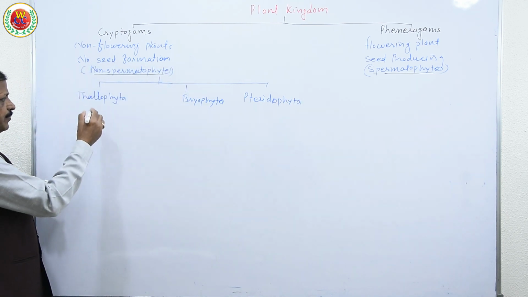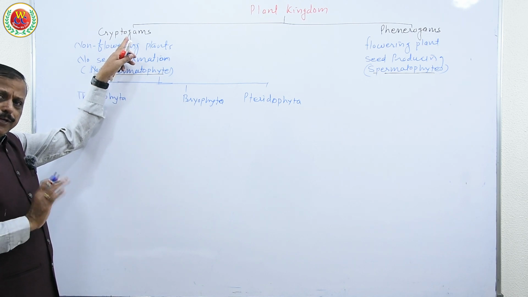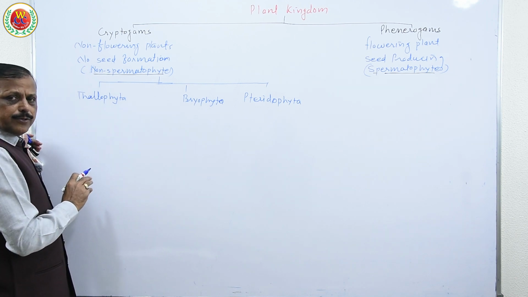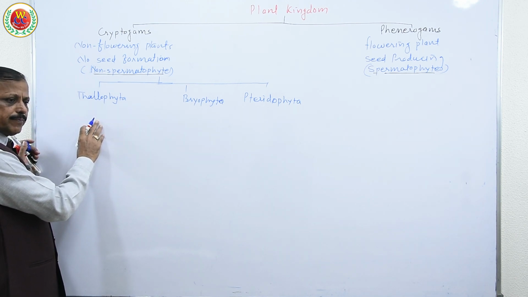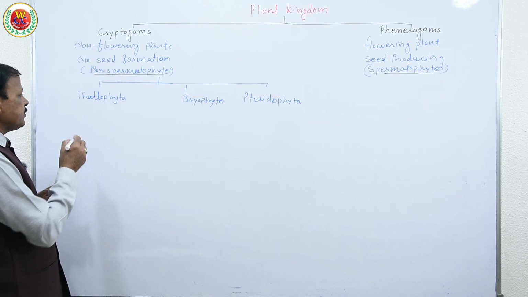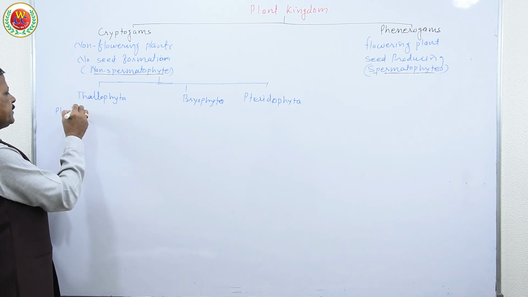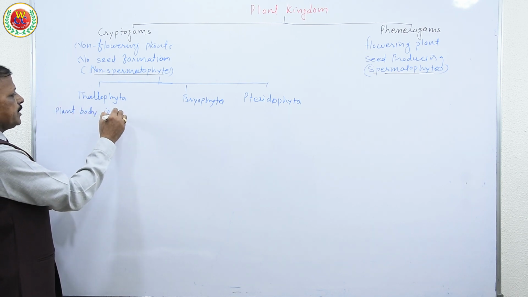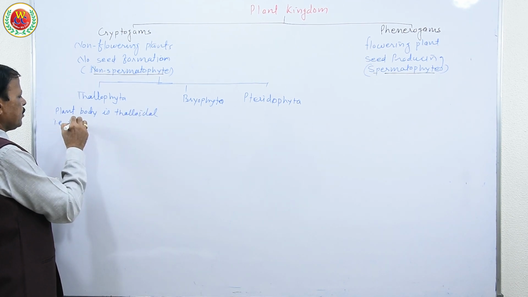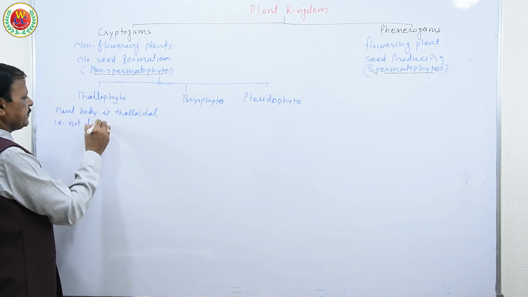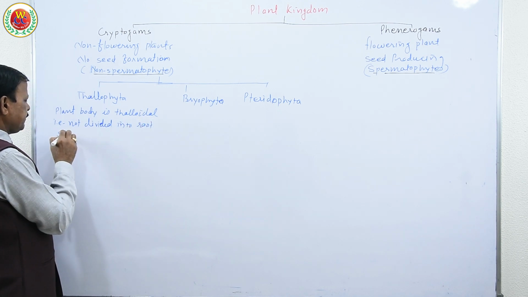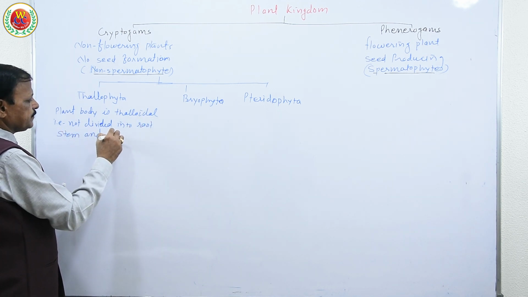Now see, what is thallophyte, on what basis are they grouped? No doubt, they are non-flowering first. But because of their thallus organization, that is, they don't have root, stem and leaves. They are very simple. They can be unicellular or, even if multicellular, they are thalloidal. The plant body is not divided into root, stem and leaves. So the very first point, the plant body is thalloidal, that is, not divided into root, stem and leaves.